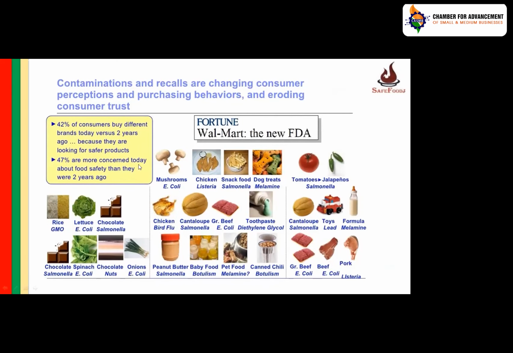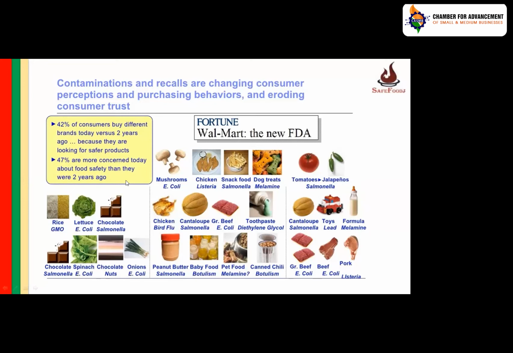There are many examples which have created the requirement of traceability and a focused approach on traceability to reach the source of contamination. There are n number of examples, and all these incidents have led to product recall.